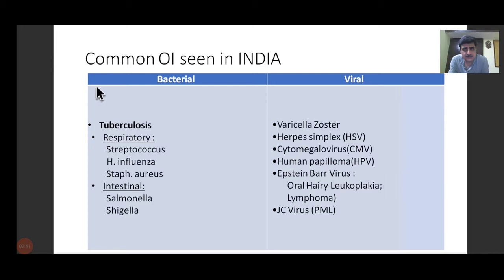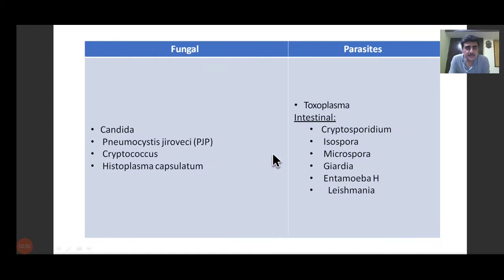These are bacterial infections which are listed on the left side. Then we have viral infections which consist of zoster, herpes, cytomegalovirus, human papillomavirus, JC virus. Fungal infections like candida, as we are already familiar with oral candidiasis, Pneumocystis jirovecii, which was earlier called Pneumocystis carinii. So you may find it somewhere written as PCP, but the name has changed to Pneumocystis jirovecii. So it is PJP. Cryptococcus, histoplasma, and then various kinds of parasites also.